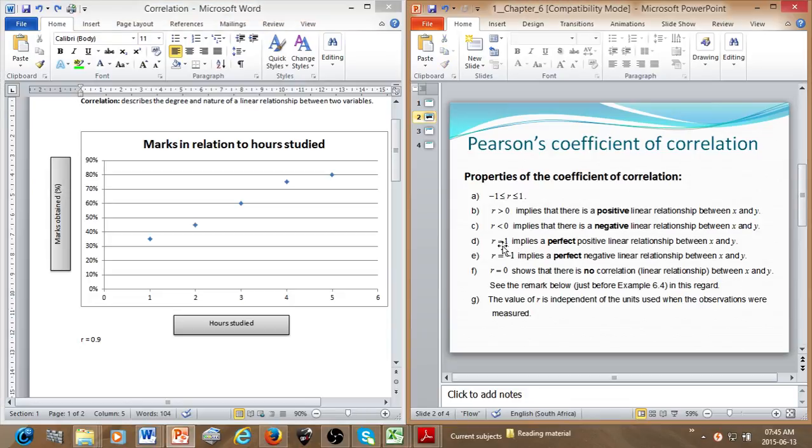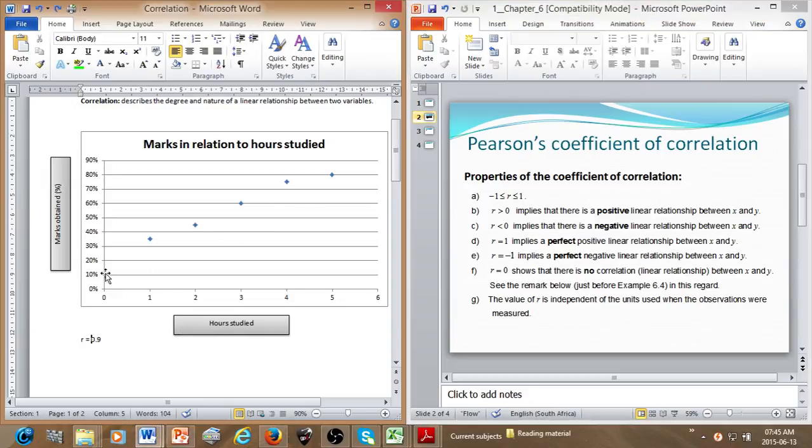So looking at these comments again, okay, a correlation coefficient that equals 1 would indicate that a perfect positive linear relationship exists between the variables. So therefore this is about 0.9, and as you can see it is quite close to a perfect line, but it is not a perfect line. Moving on to negative 1, that would indicate a perfectly negative linear relationship. A correlation coefficient of 0 would indicate that no linear relationship exists between the variables. Okay, so those are the main comments that we are concerned about.